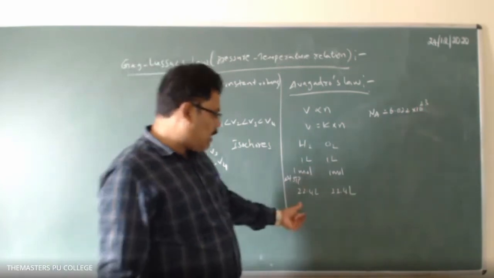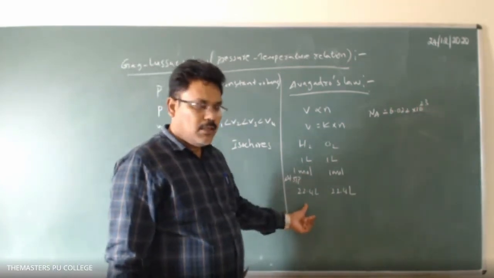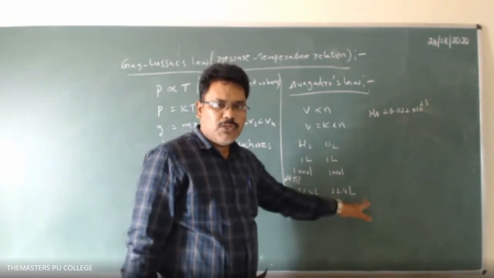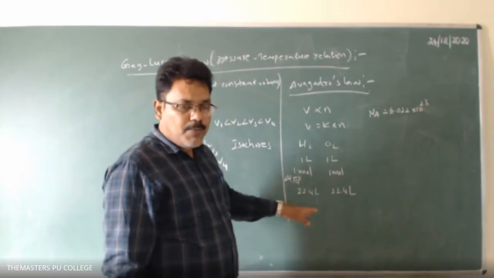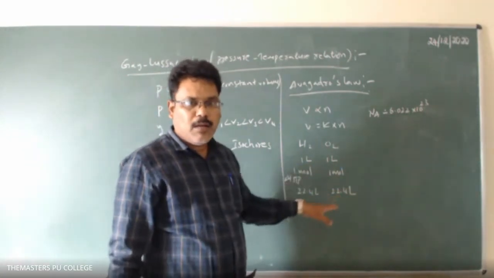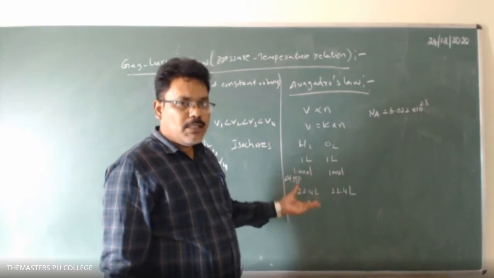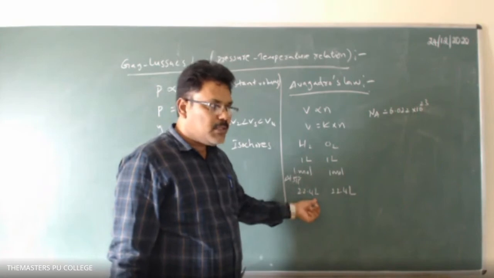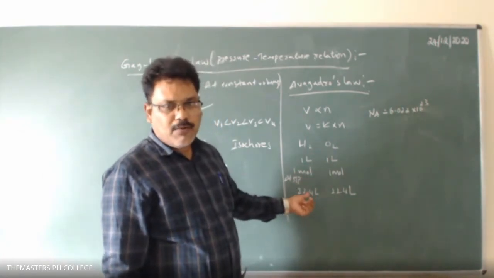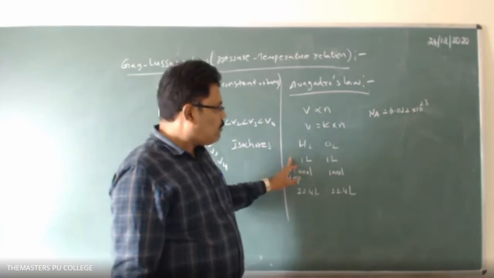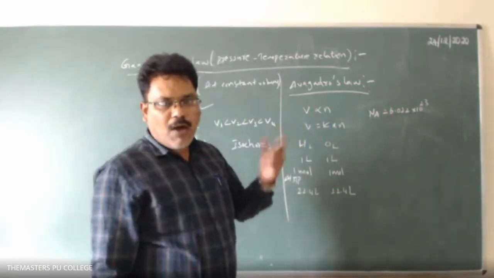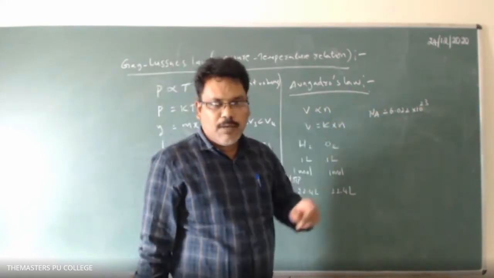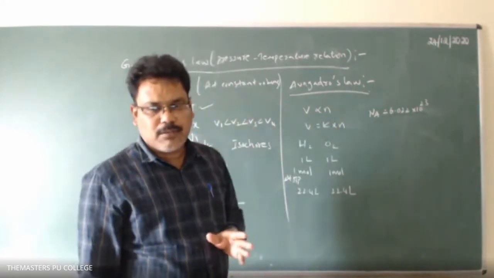For example, if you take 11.2 liters of H2 and 11.2 liters of oxygen, equal volumes, those contain the same number of molecules. How many is that? 11.2 liters means 0.5 mole, that is half a mole. 1 mole contains Avogadro number, so half a mole means Avogadro number by 2. So that is 3.011 into 10 power 23 gas molecules.